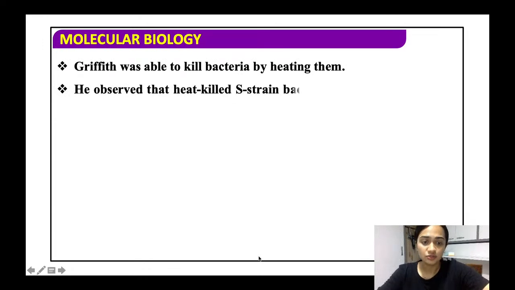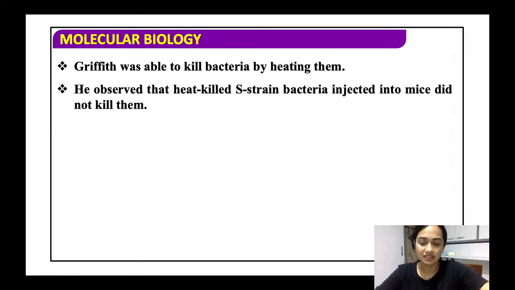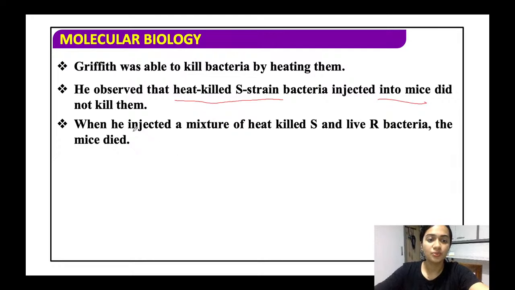So, Griffith was able to kill the bacteria by heating them. Now what did Griffith do? He took the heat-killed S strain, that is, he took the S strain and just heated it. So by heating, what happened? The bacteria got killed, and when injected into the mice, the mice survived. So when he injected a mixture of heat-killed S and live R, here comes the interesting part.